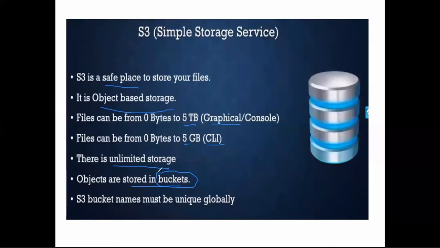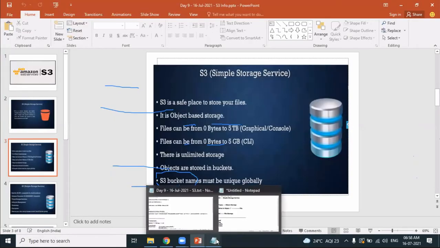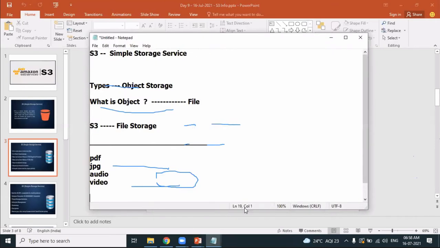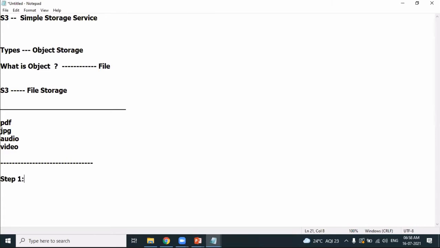In S3, whenever you want to upload an object, let's say this is a recording, I want to share this recording in S3, you can do that. So whenever you want to store an object in S3, it's a two-step process. Step one is to create a bucket. Then step two, you can upload the objects.